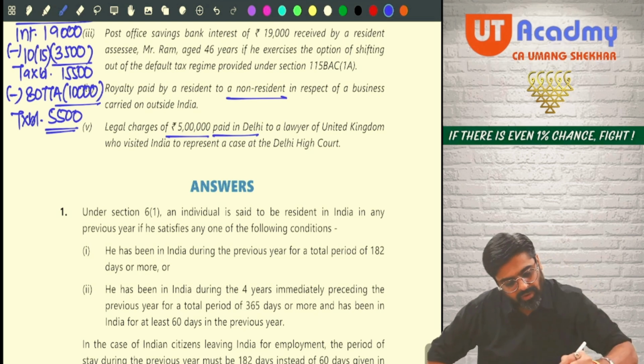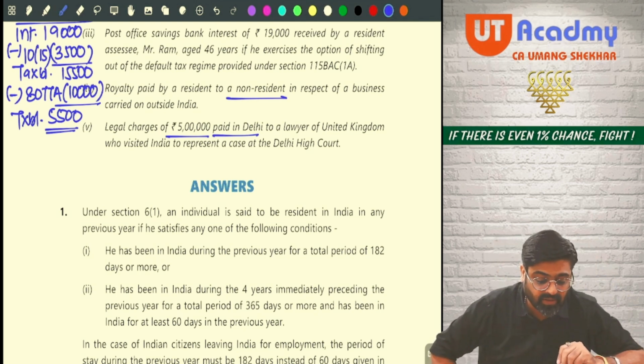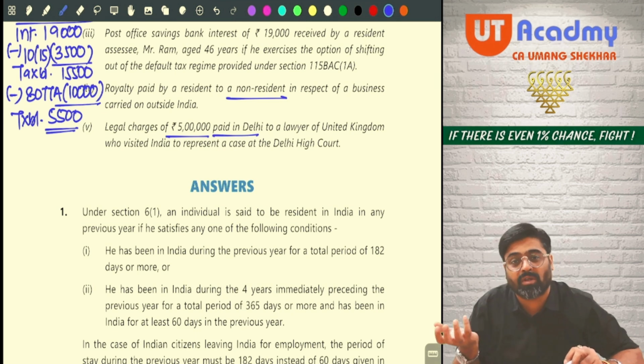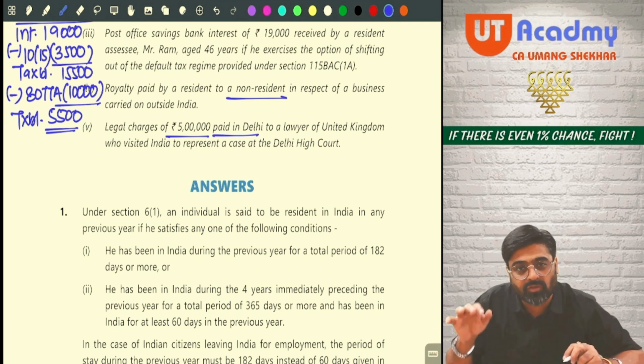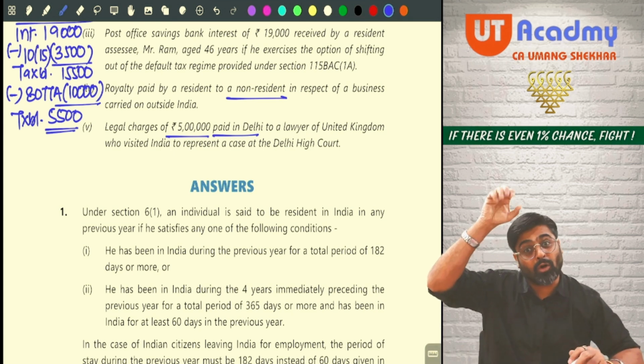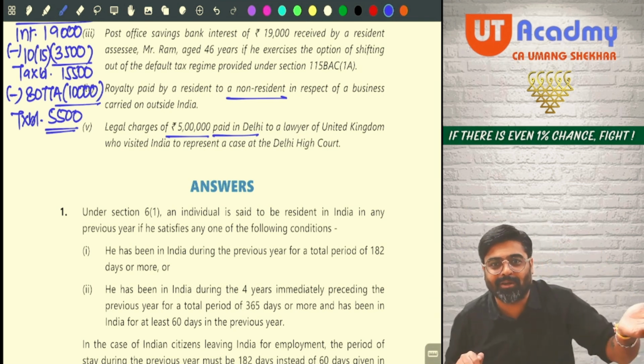Done? So tell me, a lawyer of the United Kingdom visited India to represent a case at the Delhi High Court. See, if you are representing a case at the Delhi High Court, that means as a lawyer you are rendering your services in India. And for those services which you are rendering in India, the legal charges are accruing in India, and on top of that, they are received also in India.